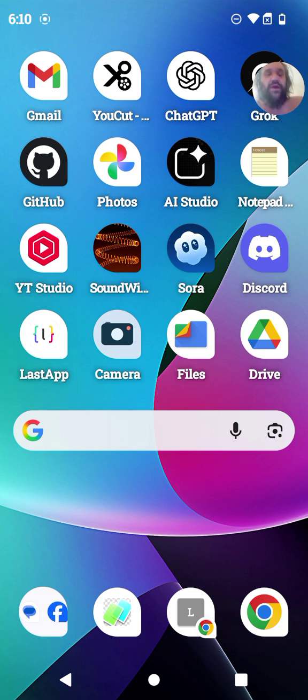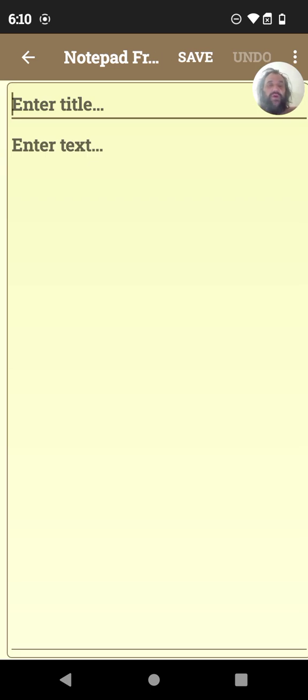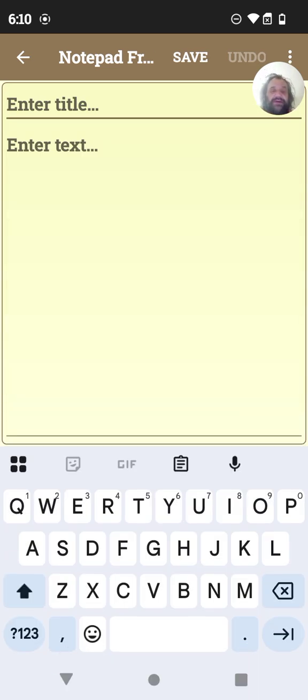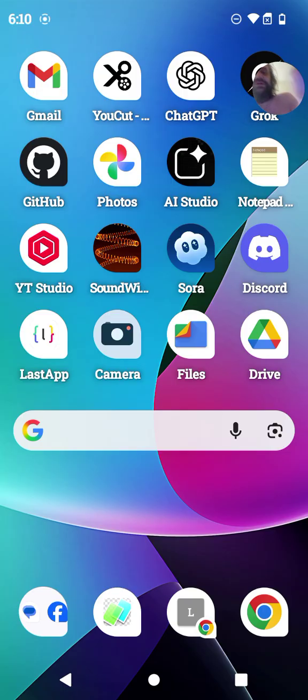So here's my notepad right here. I'm going to tap it. This is the important tool. Now, these are all just notes, right? But we're going to get a new one started. It's empty and blank. So now we've got that ready to go. Let's go to ChatGPT.